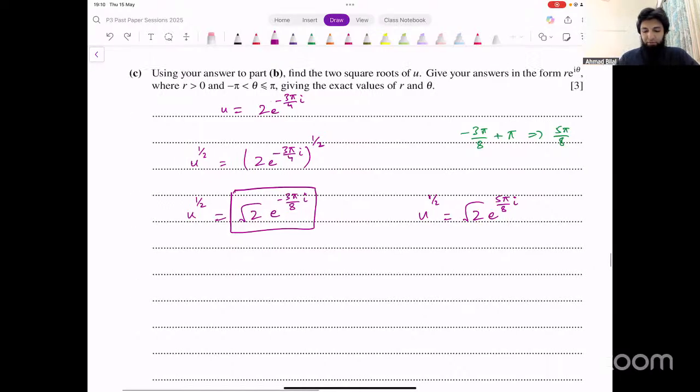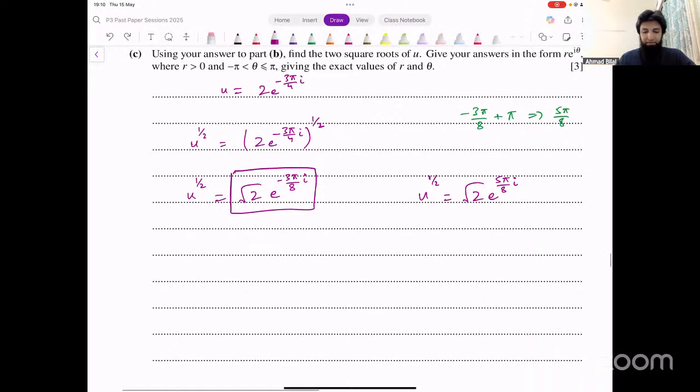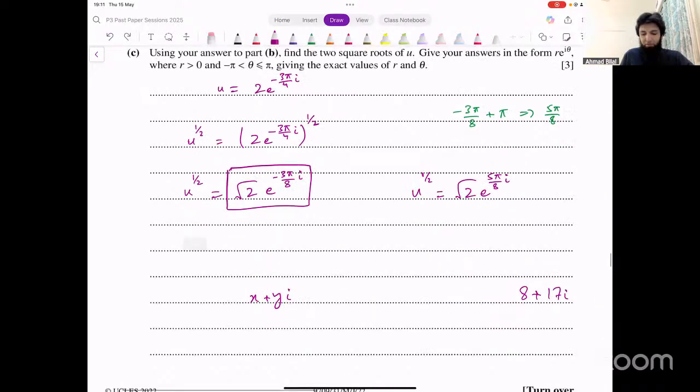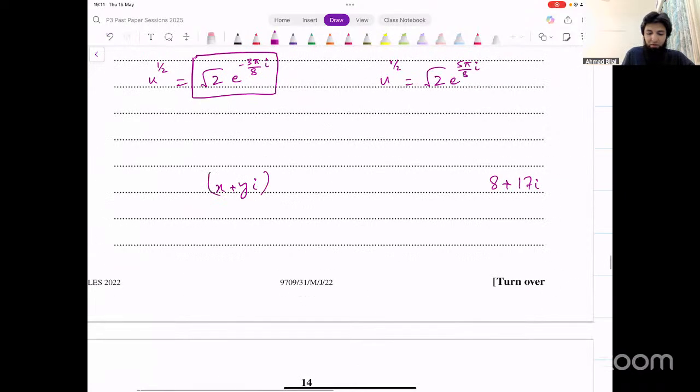When do we do that working for squaring on both sides? That is when you have that other form x plus y iota. When you have to find square roots in this form, then we assume the square root to be this. For example, if we're finding square roots of 8 plus 17 iota, let's assume x plus y iota is the square root. Then x plus y iota whole squared is equal to 8 plus 17 iota. And then we use this to find the values of x and y.